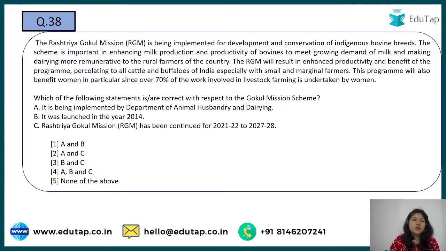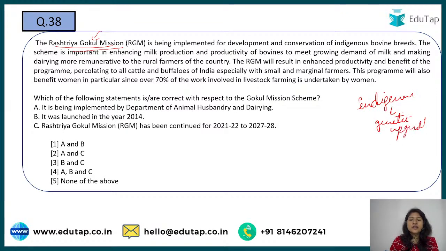Next we have Rashtriya Gokul Mission, which is very important. This scheme has been launched so that the capacity of our cattle can be increased. We are focusing on increasing their milk yield capacity, and also on our indigenous cows, the zebu cattle. This means their genetic upgradation.